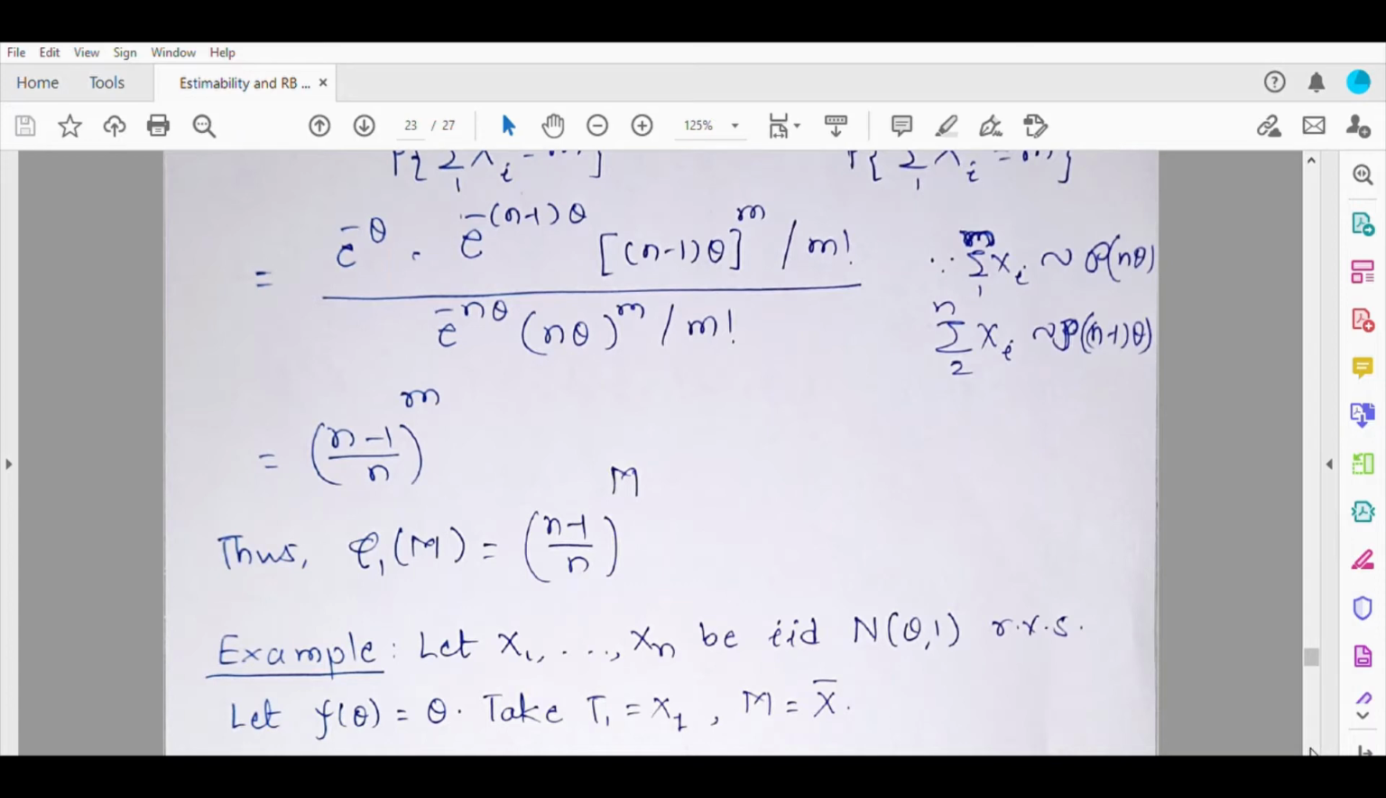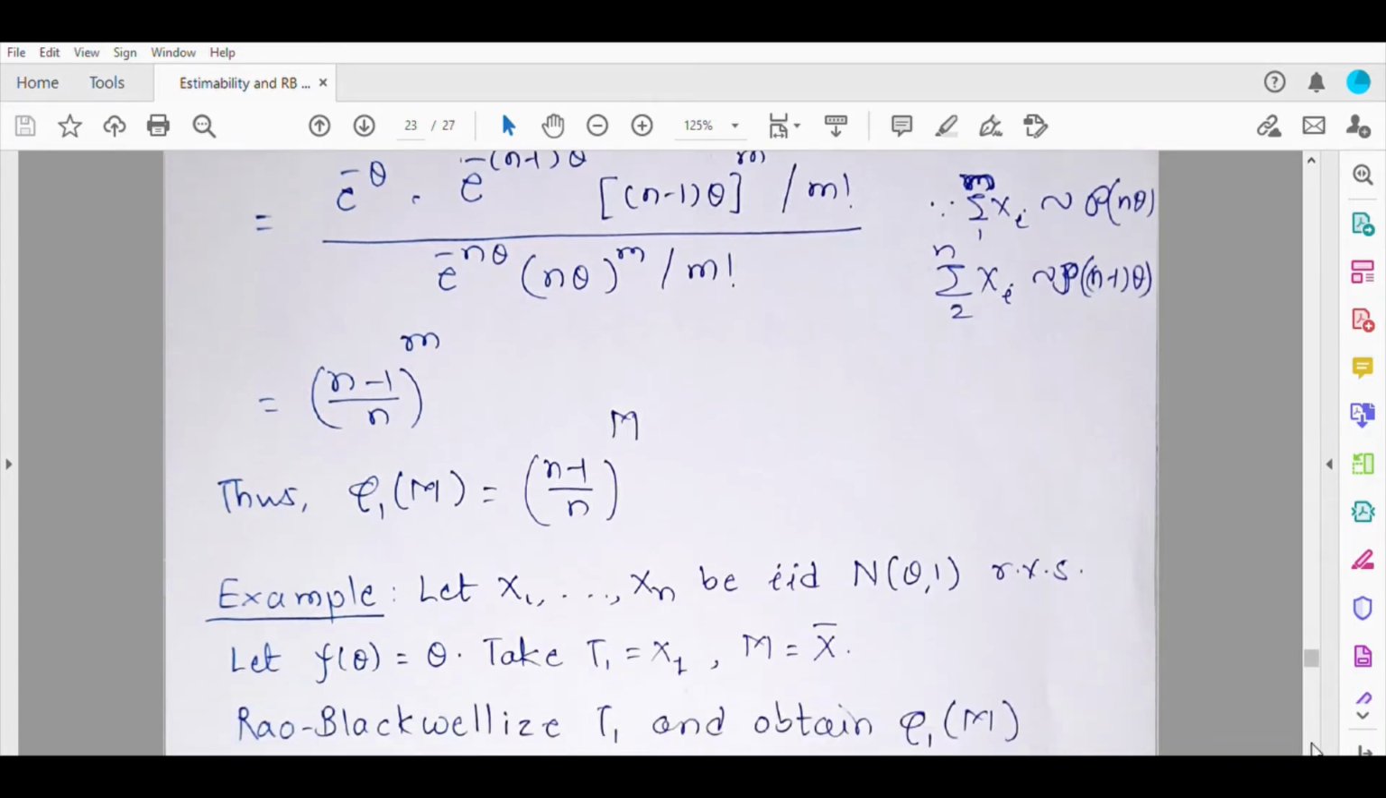Now in order to Rao-Blackwellize T1, the question is to Rao-Blackwellize T1 with respect to M and obtain phi1 of m. To obtain this, we are going to need the conditional distribution of x1 given x bar. To find the conditional distribution, first we need the joint distribution of x1 and x bar. So how can we find the joint distribution of x1 and x bar? Let us see how it can be done.